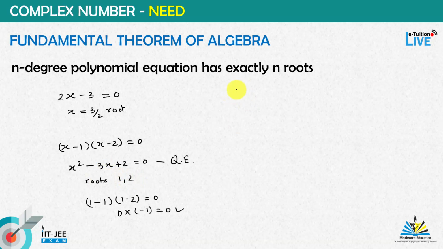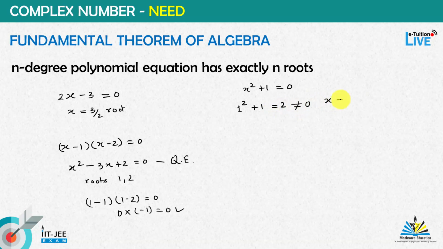Now let's come up with the equation x square plus 1 equal to 0. Since this is a quadratic equation, it must have two roots. Now if we think of a natural number like 1, then 1 square plus 1 is equal to 2, and not equal to 0.